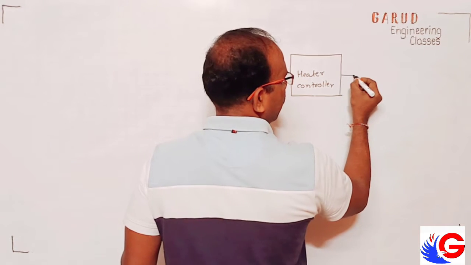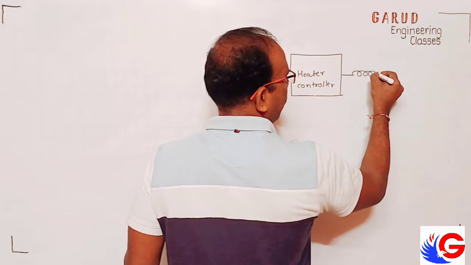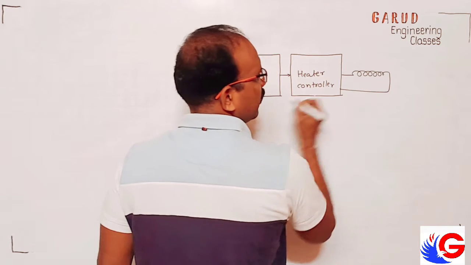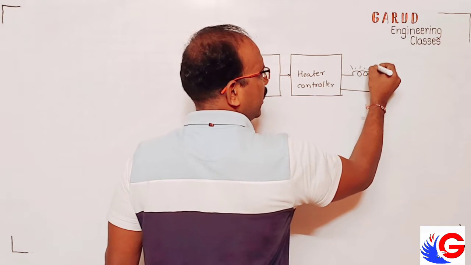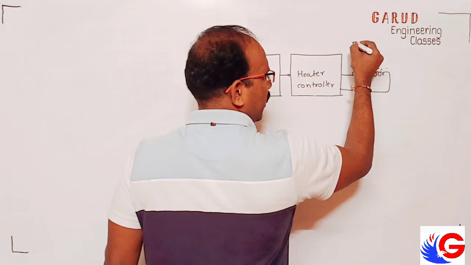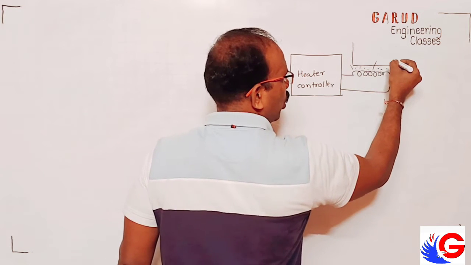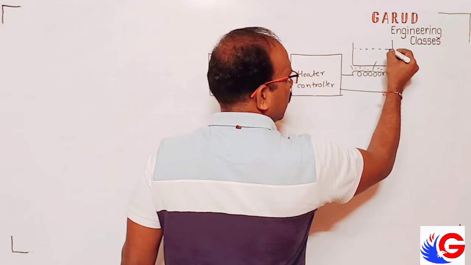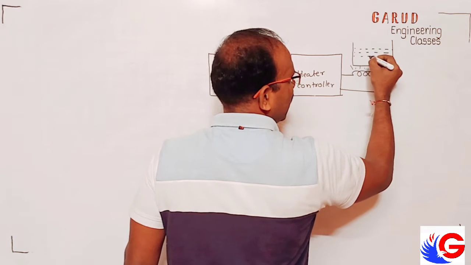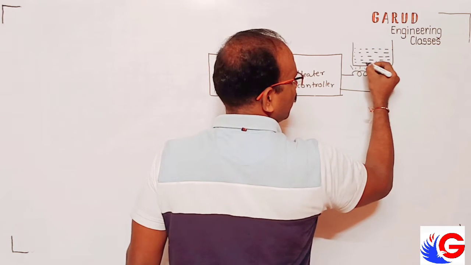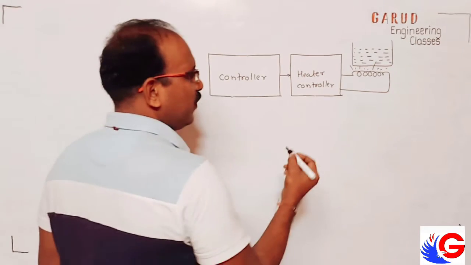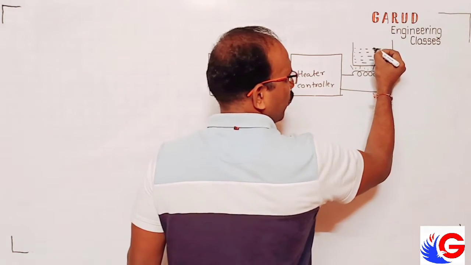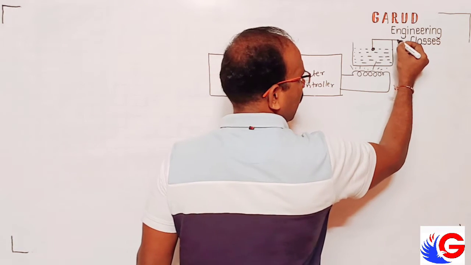Here I connect heater. Okay, this is heater. This is emitting heat. Okay, here I consider water, that is to be boiled, that is to be heated, water which is to be heated. Okay, now what we want, here we take a feedback. From here we take a feedback.